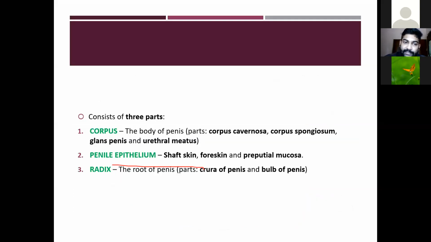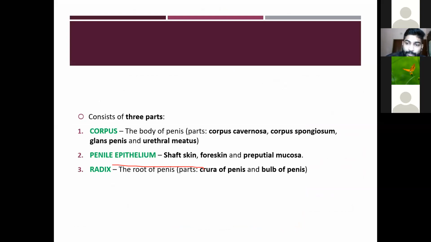The penis consists of three parts. The corpus, also known as the body of the penis. Then the penile epithelium, the shaft skin that covers the shaft, then the foreskin that covers the glans penis, and the preputial mucosa.